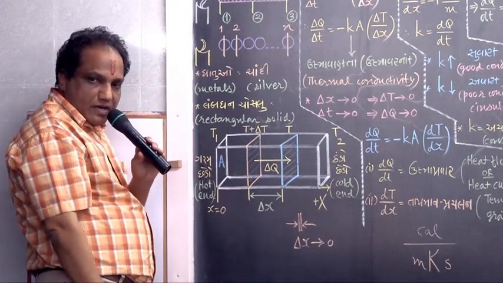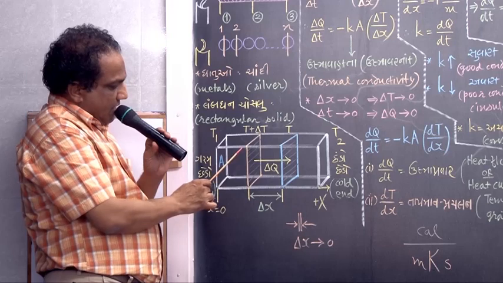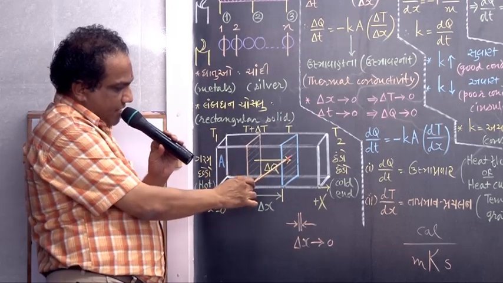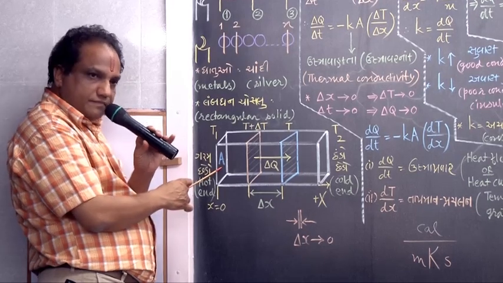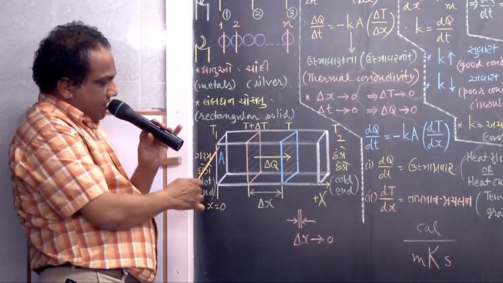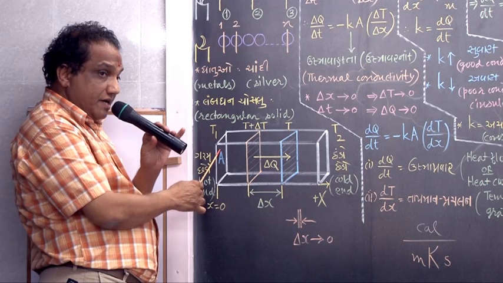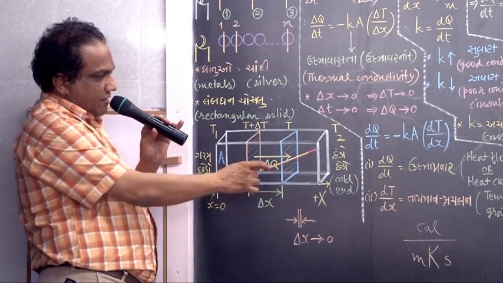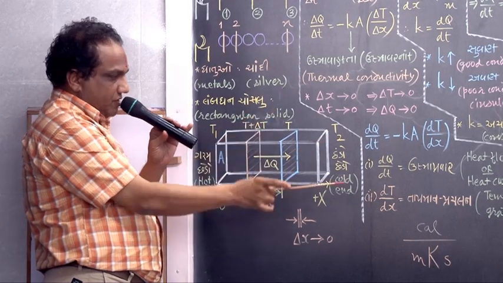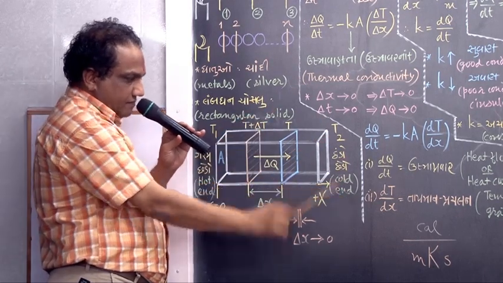They are parallel. All the cross sections have the same area, let it be capital A. Here this end, suppose, is kept at higher temperature, so we treat it as the hot end, and this end, which is at lower temperature, is the cold end.